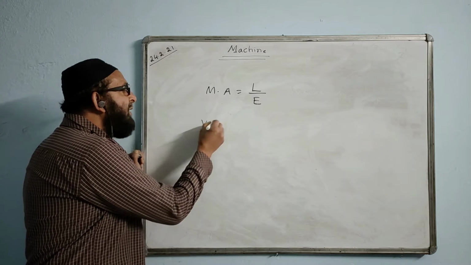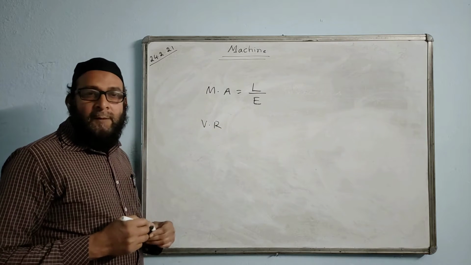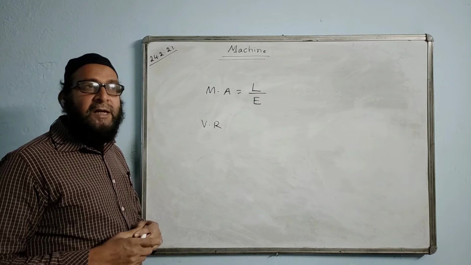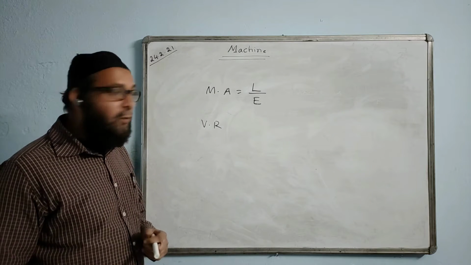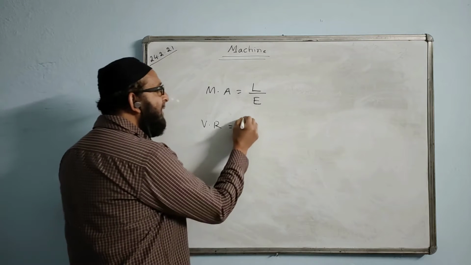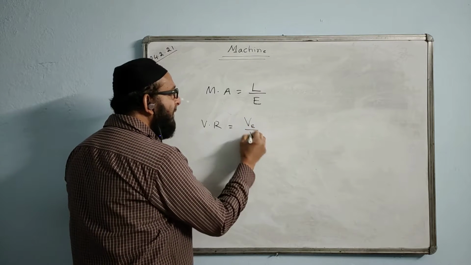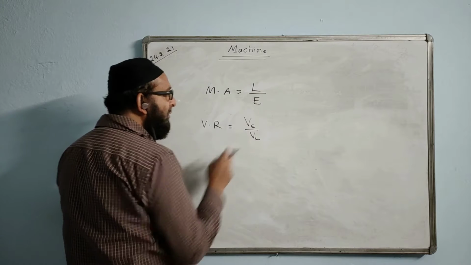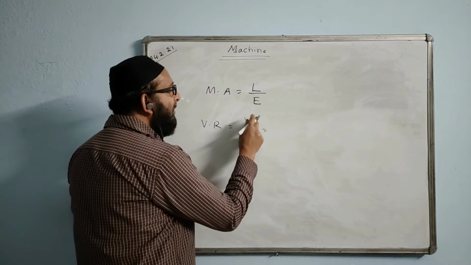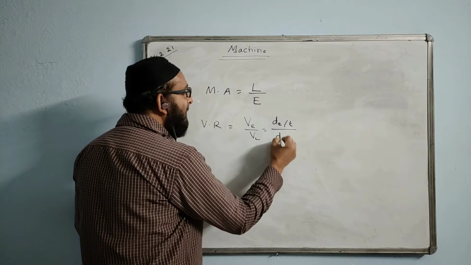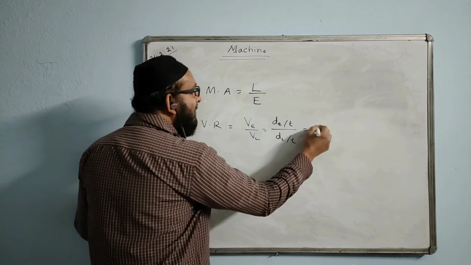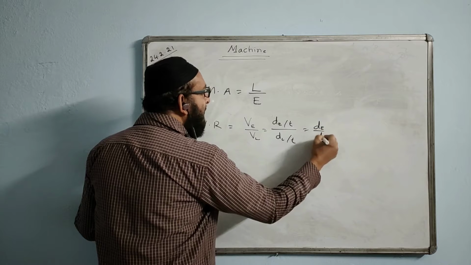Next one is VR. VR is velocity ratio. What is velocity ratio? It is the ratio of two velocities: velocity of the effort to the velocity of the load. So the VR formula we write here is VE upon VL. Velocity formula is distance upon time. Here we can write dE by time, and here also dL by time. Time cancels. The answer left over will be dE by dL.